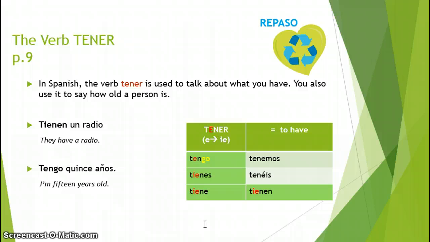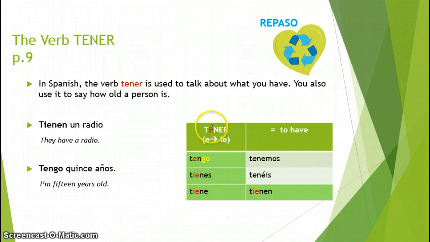El verbo tener. We learned tener last year, and we know that this verb is used to talk about what we have. However, there's a different expression in Spanish when we're talking about how old a person is. This is when I use tener. So I can say tienen un radio, they have a radio, but in Spanish I say tengo 15 años to indicate how old I am. I'm literally saying I have completed 15 years. In English we would use the I am verb to indicate this. So a little bit different in español.